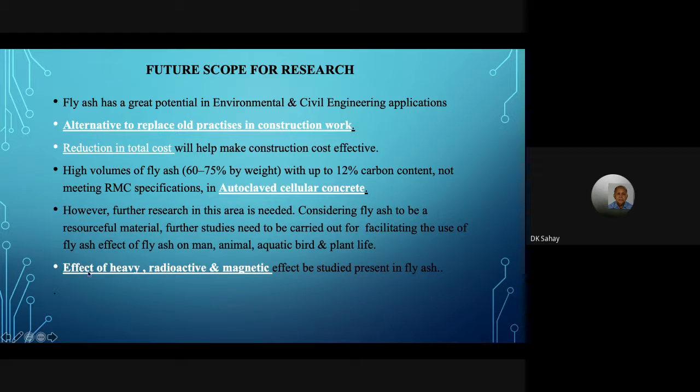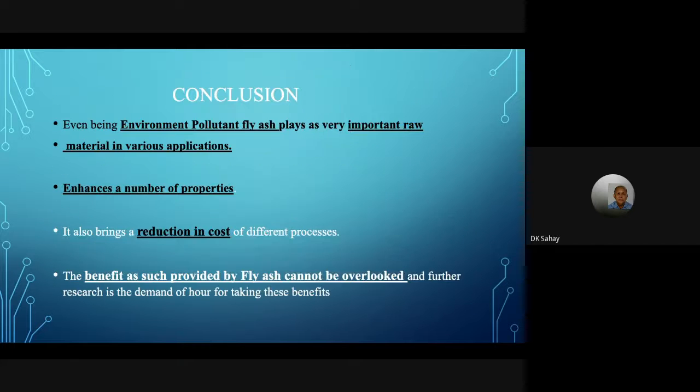Number three is heavy radioactive material. It has to be studied in India. Unfortunately, we don't have much of a study. When I was going through the research papers, I found none except Mr. Pandyan. Otherwise, there is no work done in India on radioactive, heavy, and magnetic aspects.